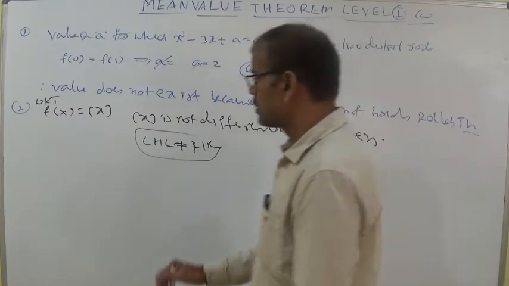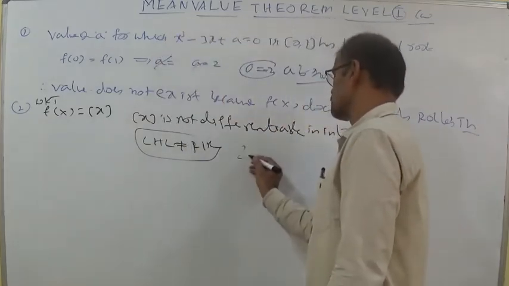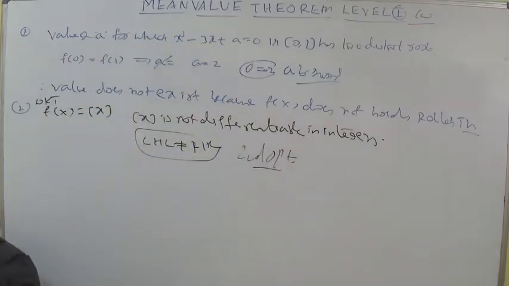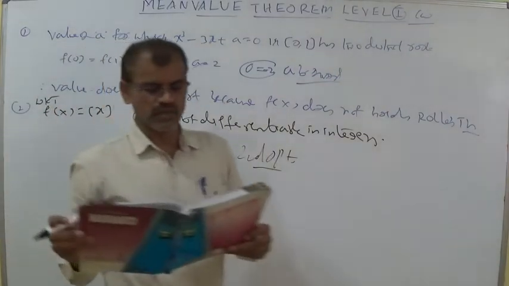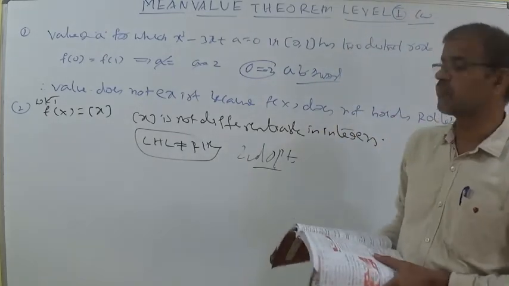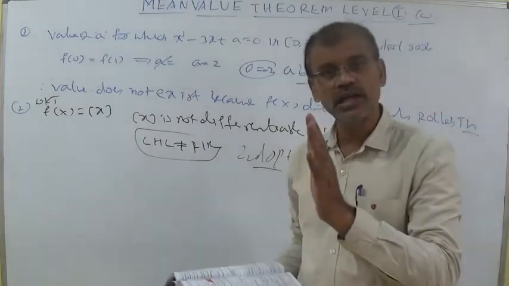So according to the options here, we take the second option. Consider f of x equal to step x in minus 1, 1. Between minus 1 and 1, 0 is there.